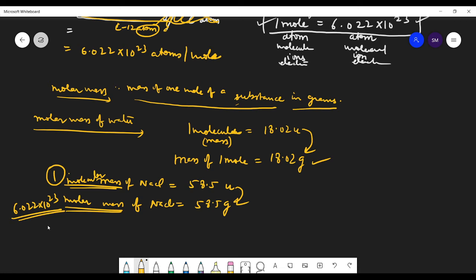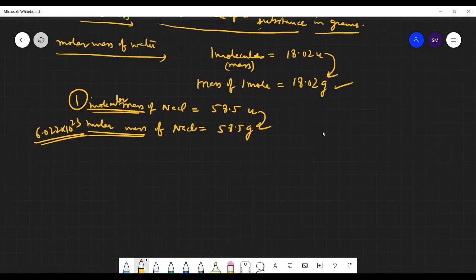Okay? Is this concept clear, students? Good. So now let us do some numericals based on that. Then only you will be able to understand it better.